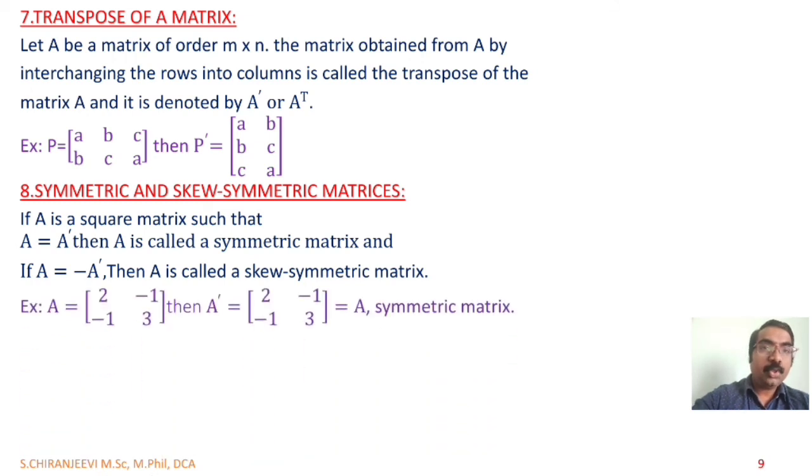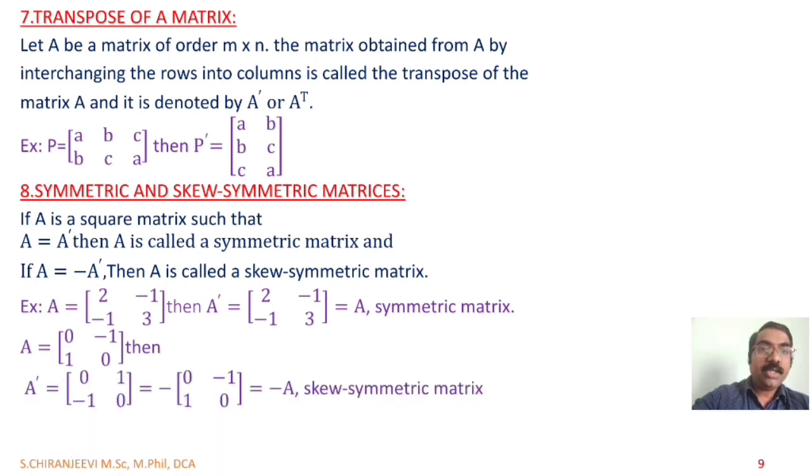Examples. Capital A equal to 2 minus 1 minus 1 3. If we take the transpose, 2 minus 1 minus 1 3, which is the same as matrix A, then we call it a symmetric matrix. If A equal to 0 minus 1 1 0, then A dash equal to 0 1 minus 1 0. If you take minus outside, it will be the same as matrix A. If A dash equal to minus A, then we call it a skew symmetric matrix. In a skew symmetric matrix, the diagonal elements will always be zeros.